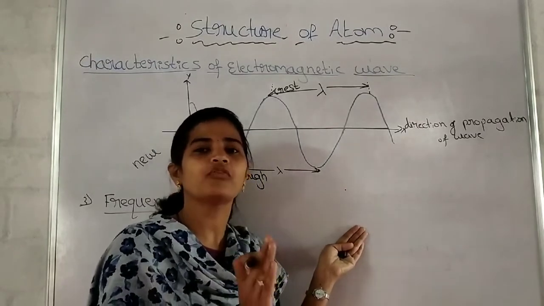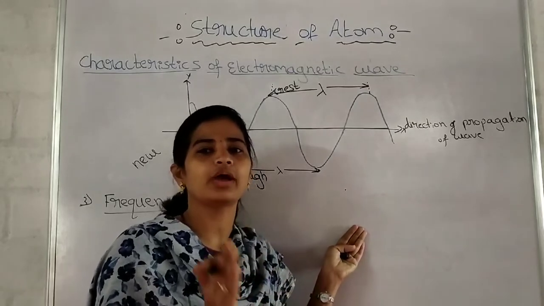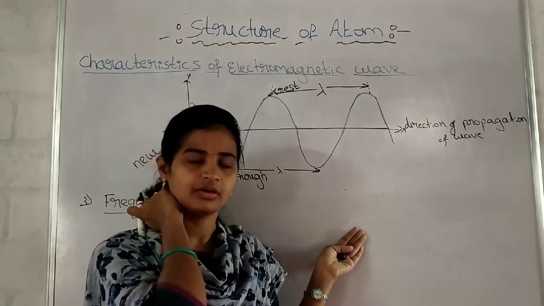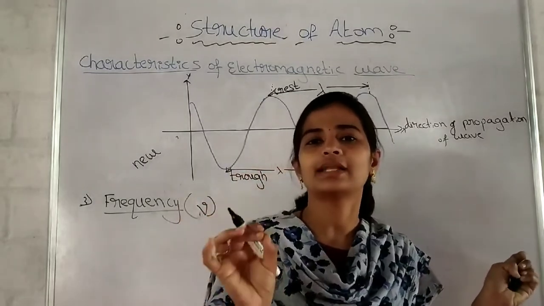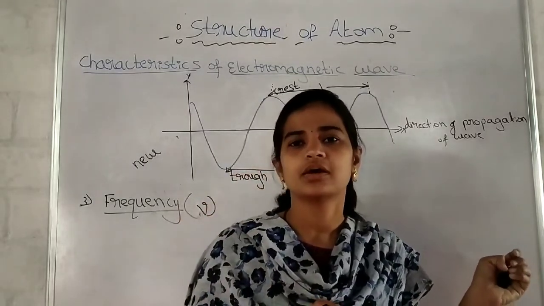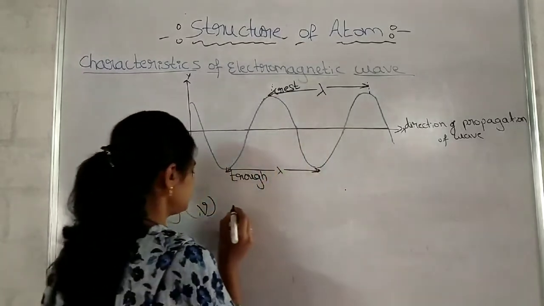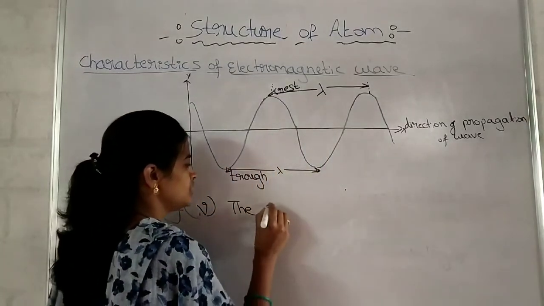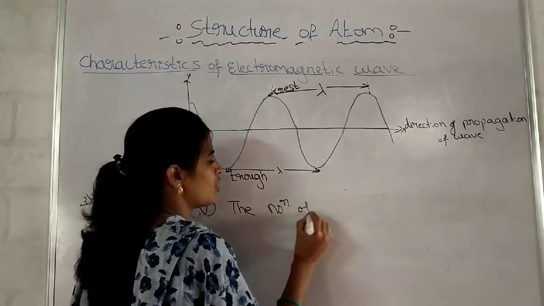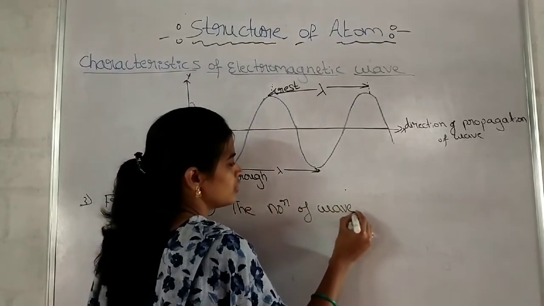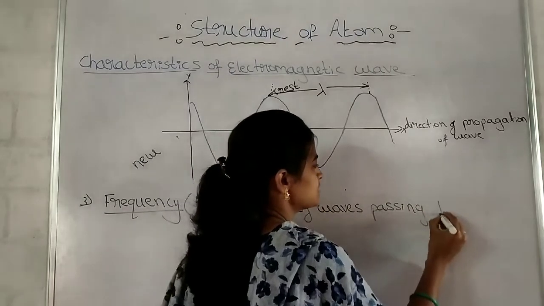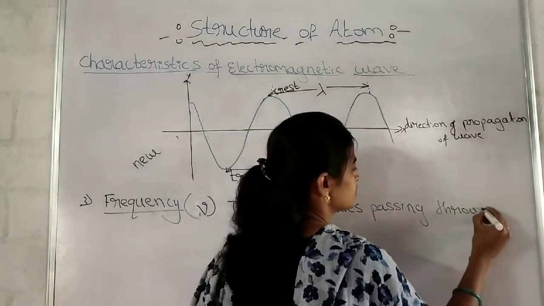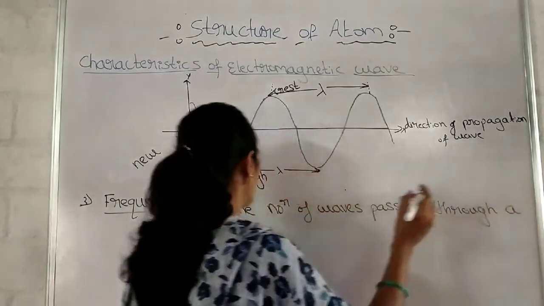The number of waves passing through a given point in unit time, or in 1 second, is called frequency. In short, I'll write the number of waves passing through a